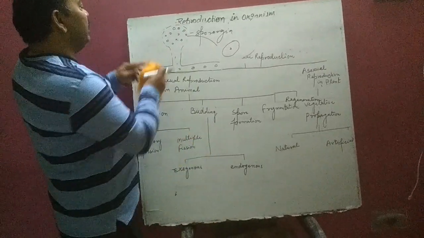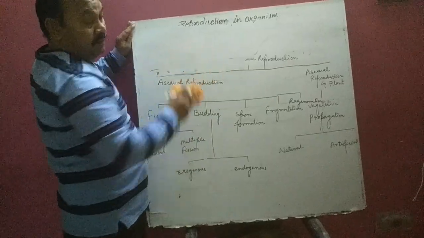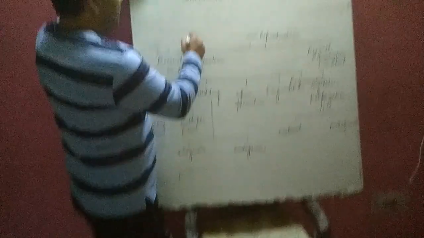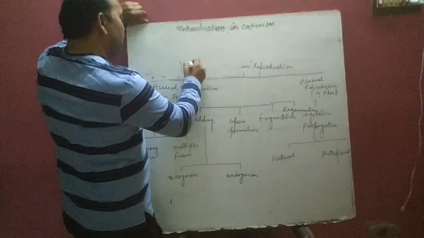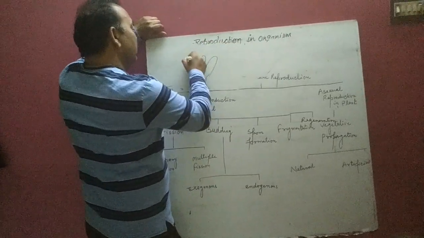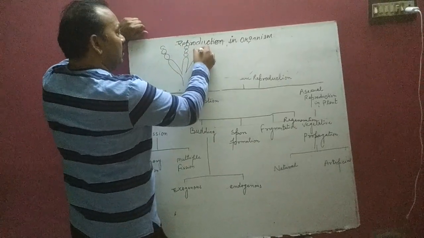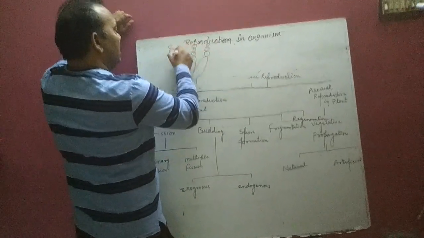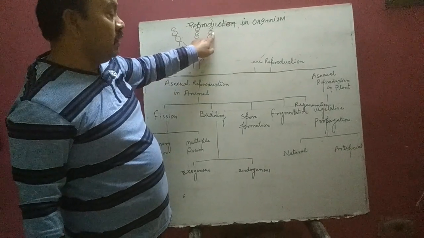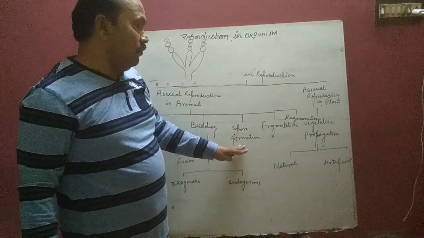Next spore formation is in Penicillium. It forms conidia. This one is the conidia. It is an asexual body and it detaches from the parental one and germinates into a new young one. So that is called spore formation.